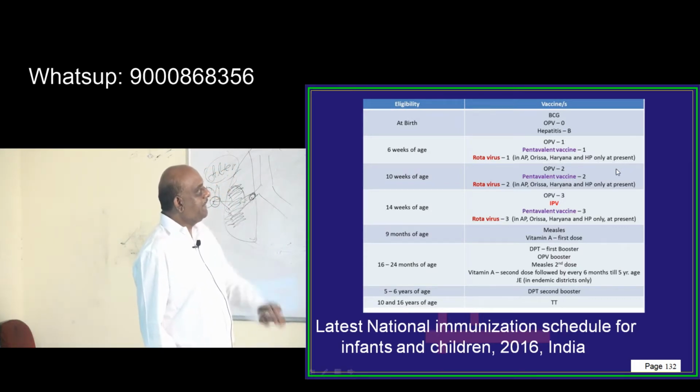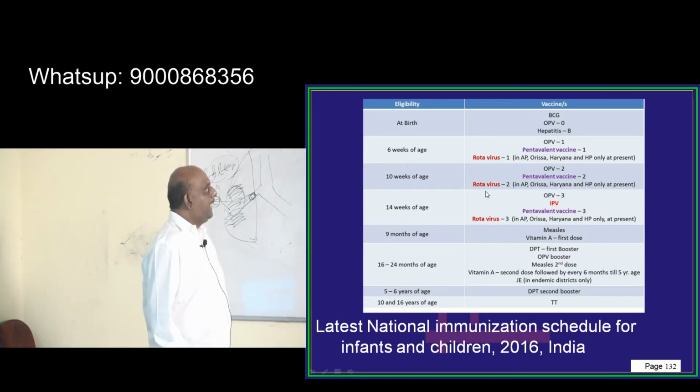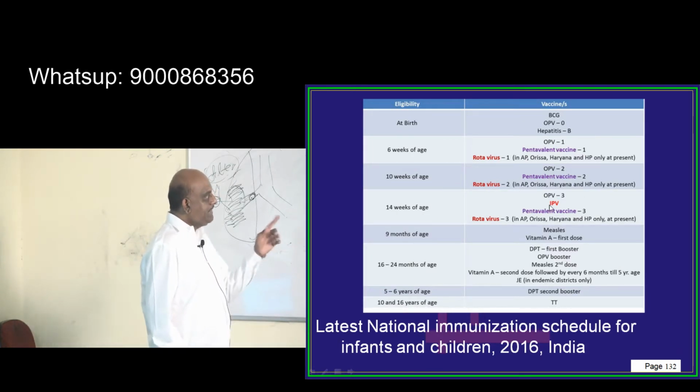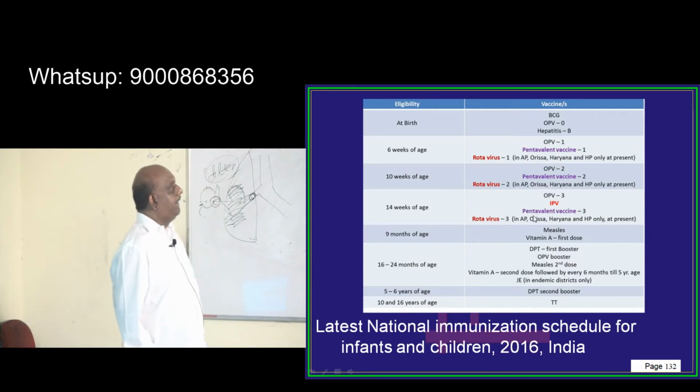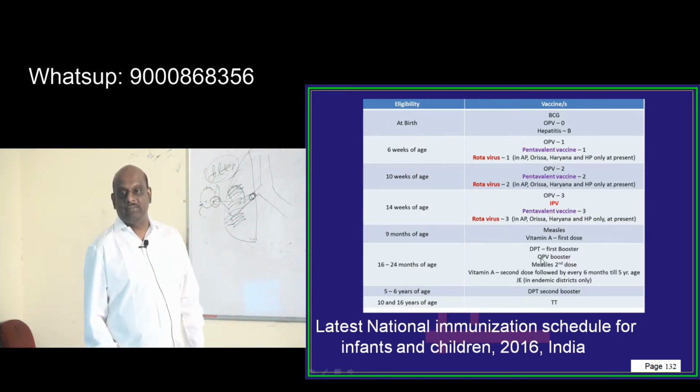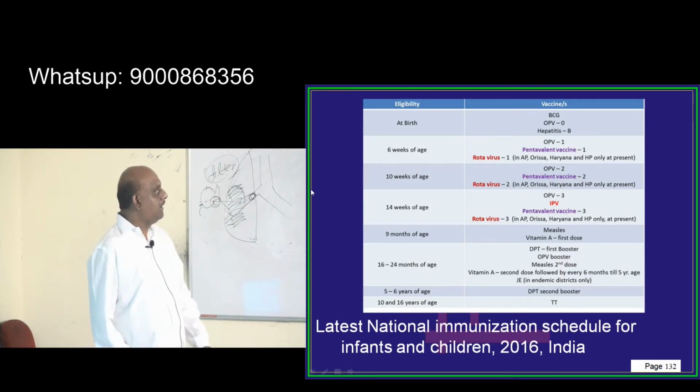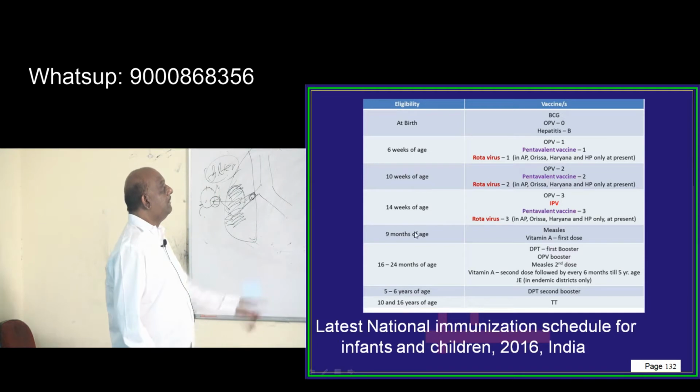Haryana and Himachal Pradesh also. Then at 10 weeks of age, OPV 2, pentavalent vaccine 2 and rotavirus 2. Once more, at the 14th week, OPV 3, IPV, pentavalent vaccine 3 and rotavirus 3 is recommended. I mean IPV, if at all the earlier immunization was not there.